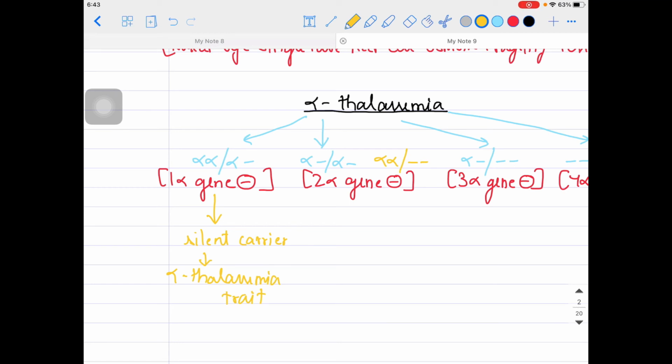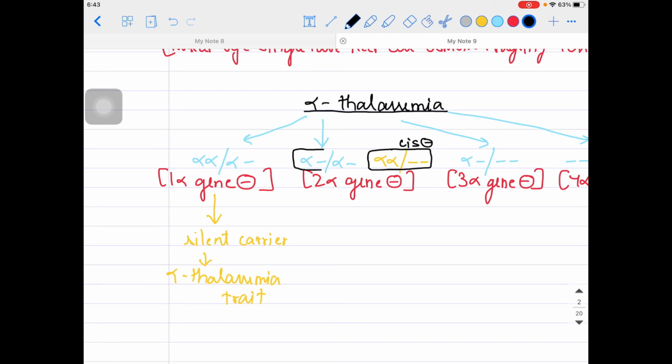If you talk about 2 alpha gene deletion, then 2 possibilities can be there. One is seen in the Asian population, one is seen in the African population. Actually there are cis deletion or trans deletion. If I am talking about this part, this is called cis deletion.